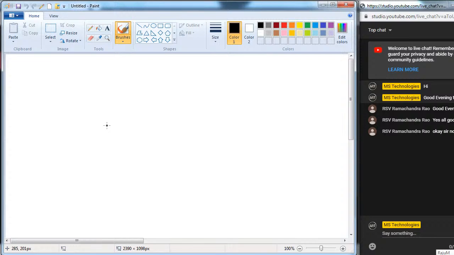Here 2 points. To create an object, what do we require?